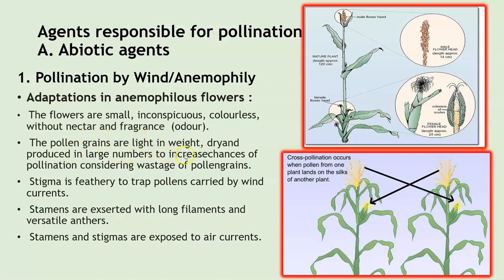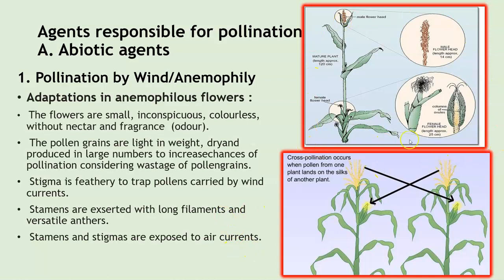The pollen grains are light in weight, dry, and they are produced in large numbers to increase the chances of pollination, considering the wastage of the pollen grains. Since it's a mode of wind pollination, a lot of pollen grains might get wasted. So they are produced in large numbers, plus they are very light in weight. Now the stigma is quite feathery to trap the pollen grains carried by the wind current. The stamens are exserted with long filaments and versatile anthers. The stamens and the stigmas are exposed to the air current.